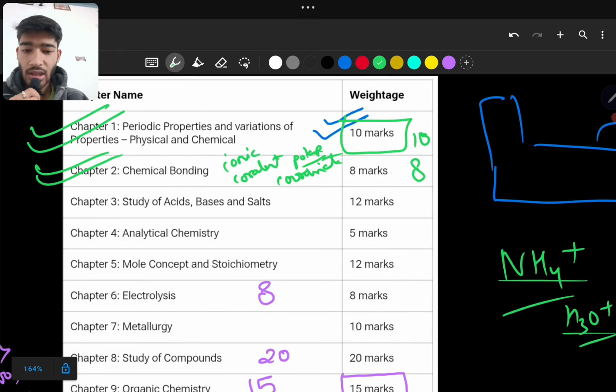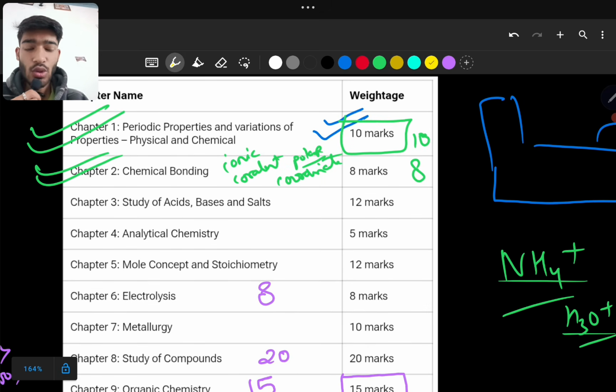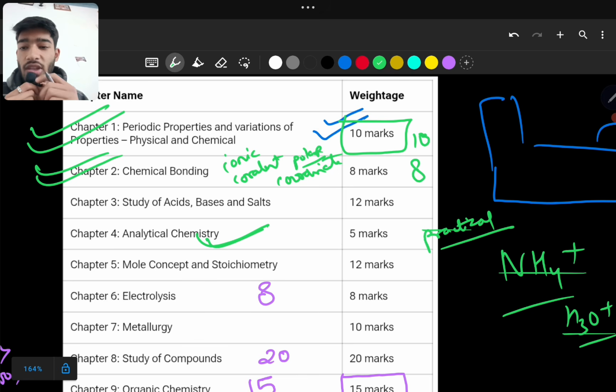Then again, now it's time for another portion which you can think is very, very easy: analytical chemistry. It also includes the portion from practical chemistry, which is the last chapter in your book, where the different reactions and ways to distinguish are given for different gases, different anions, different cations. And this chapter, analytical chemistry, deals with the reaction of certain cations with NaOH and NH4OH, and their precipitate color is also given.